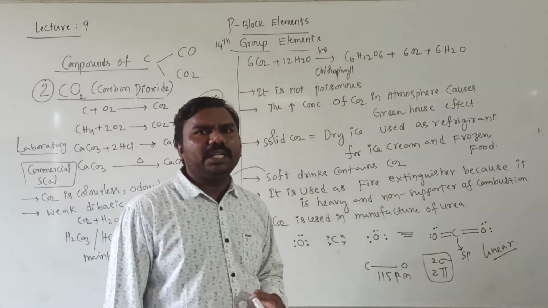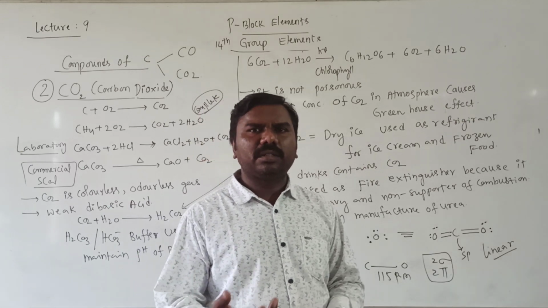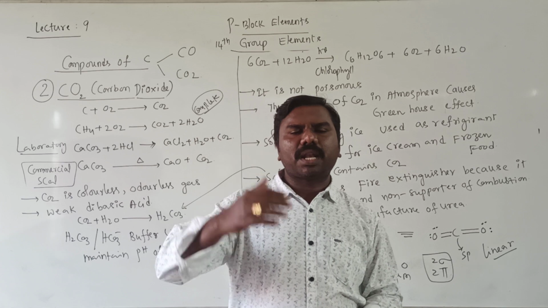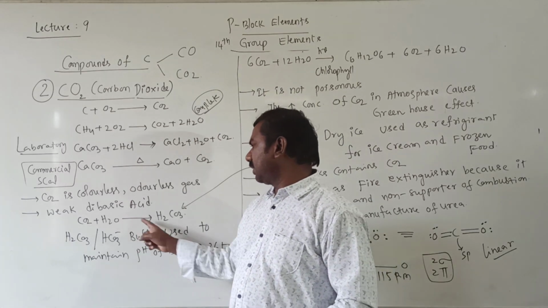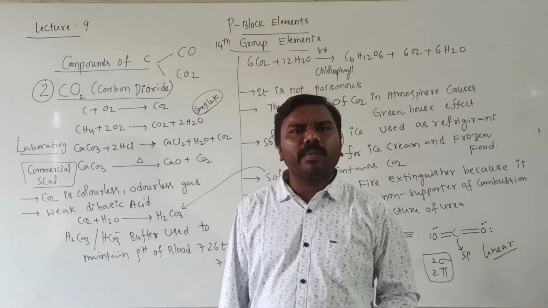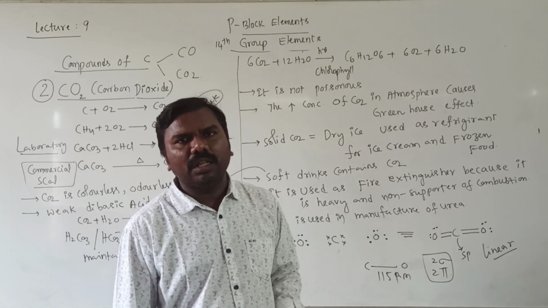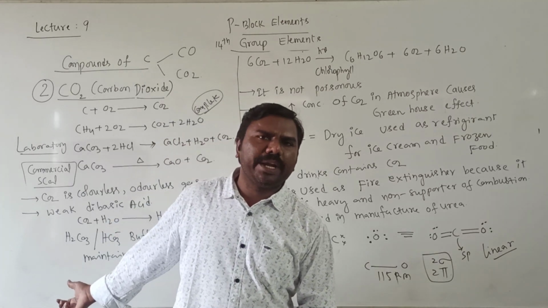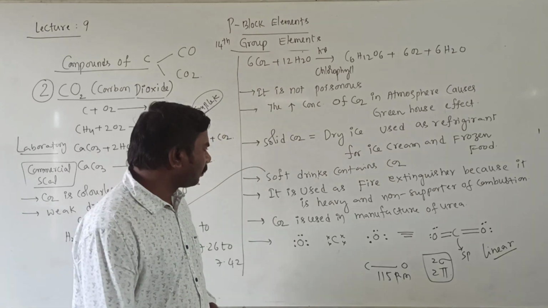Next, soft drinks. For soft drinks, they take water and add CO2 under high pressure, which forms H2CO3, carbonated water called a soft drink, because CO3 2 minus is there, that's why carbonated water.